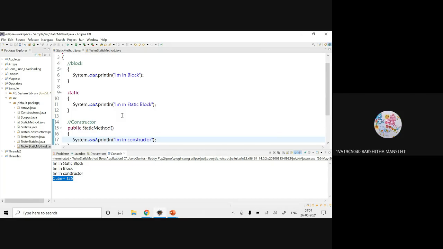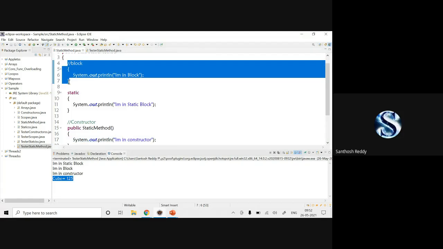Sir, at the time of object creation, is the block executed first or the constructor? First the block, the normal block. After object creation only, the constructor can be invoked. Sir, only when we create an object, then that block is also executed, no, sir? So yes, both happen at that time. But first preference will be given to the block. Later it will be given to the constructor.